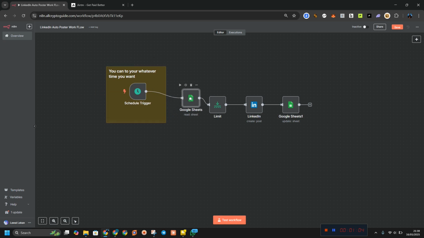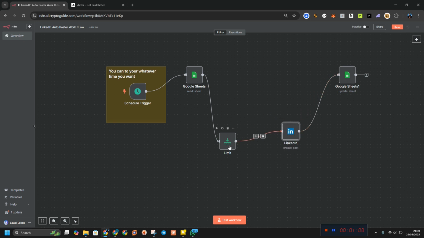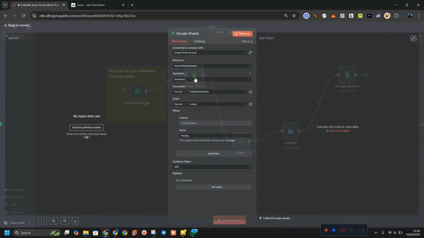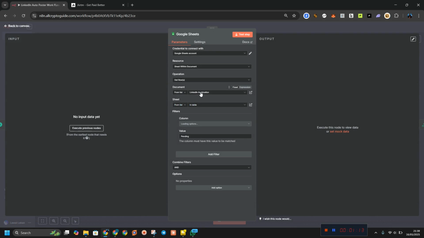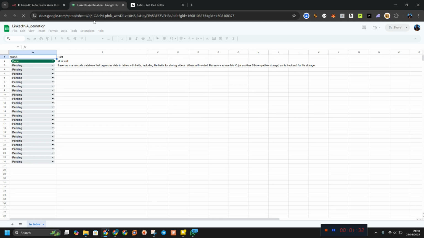So when you run it, we are going to have this Google Sheets. Inside this Google Sheets, we have what we call the LinkedIn automation, which is the script we created. Here is the script. I'm going to click on it and it's going to show right now. This is how I built the script, and I'm also going to make the script and the workflow available for you guys.